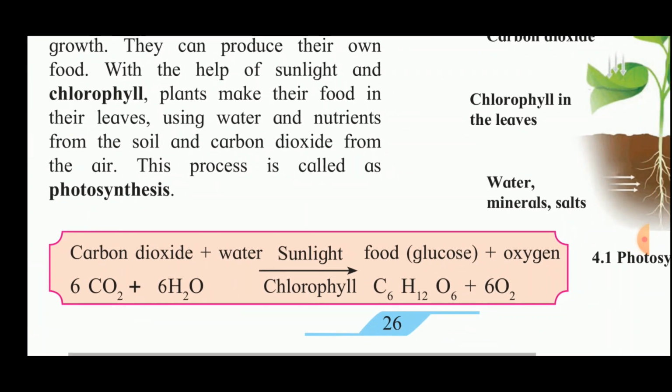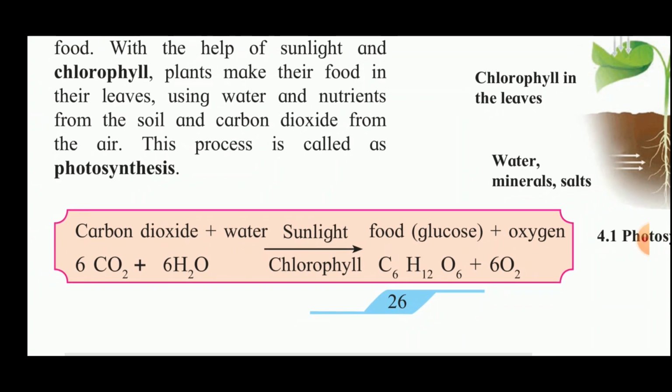Now let us see this process of photosynthesis by using this chemical reaction. Now we know that carbon dioxide plus water, in the presence of sunlight and chlorophyll, makes glucose, the food carbohydrate, and the oxygen is given out.